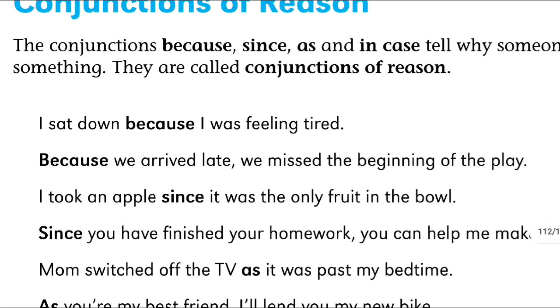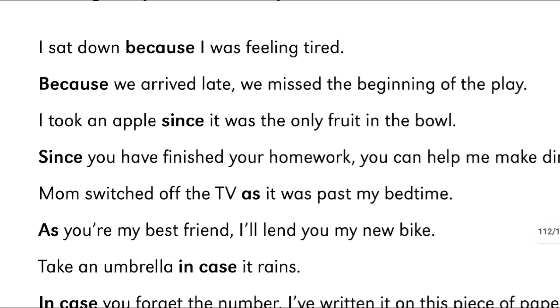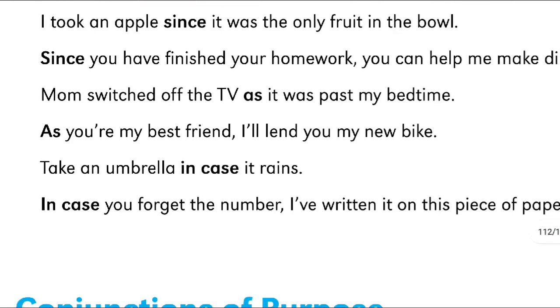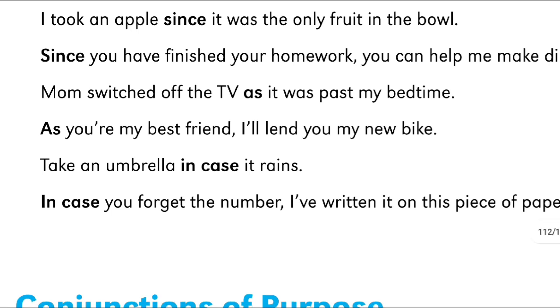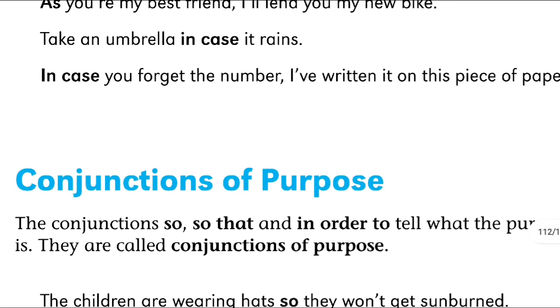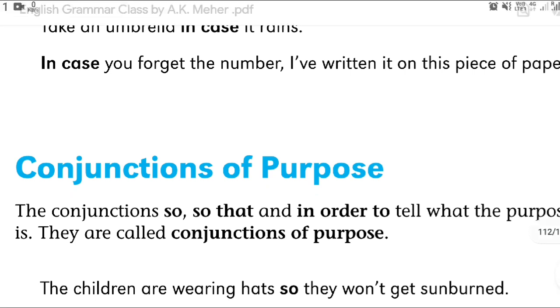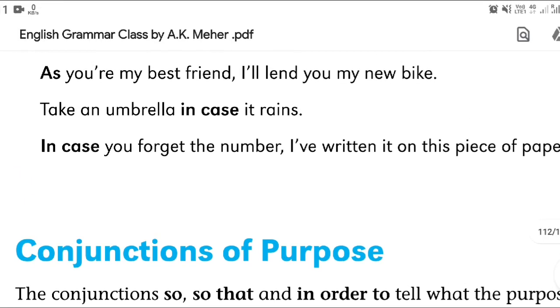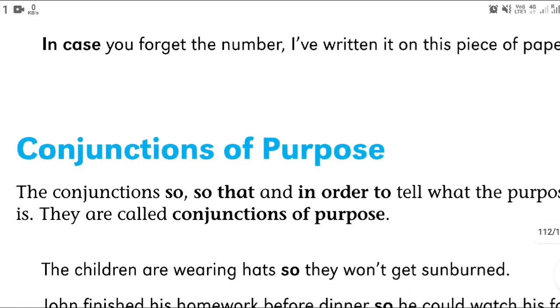I sat down because I was feeling tired. So because is used here as a conjunction. And I took an apple since it was the only fruit in the bowl. There was only a single fruit in the bowl. That's why she took an apple. So since is used here as a conjunction. Mom switched off the TV as it was past my bedtime. When it was the bedtime, mom switched off the TV. Take an umbrella in case it rains. Means in case it is raining, take an umbrella. So in case is used here as a conjunction.